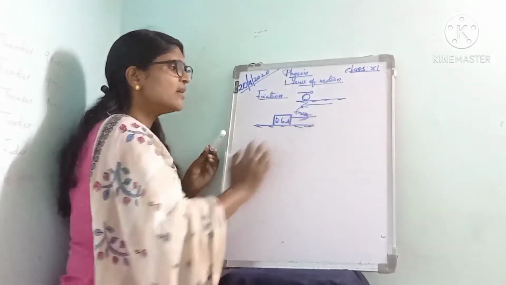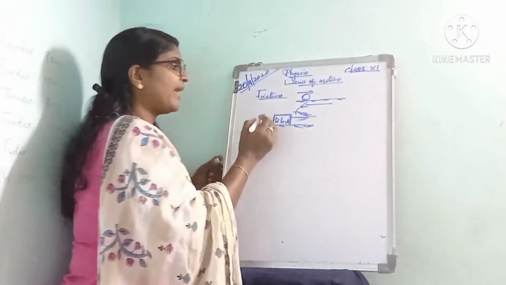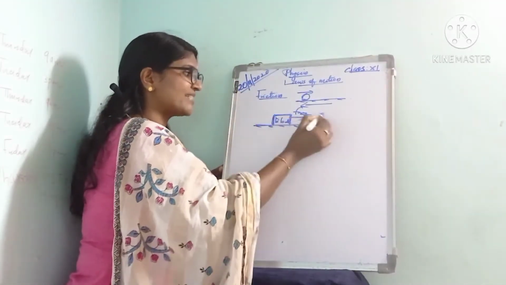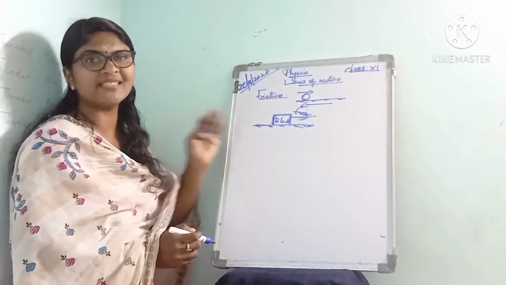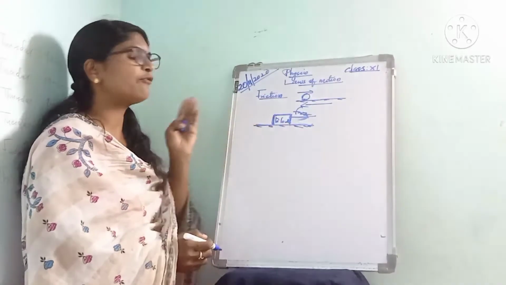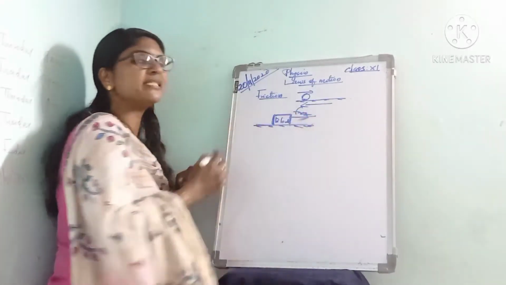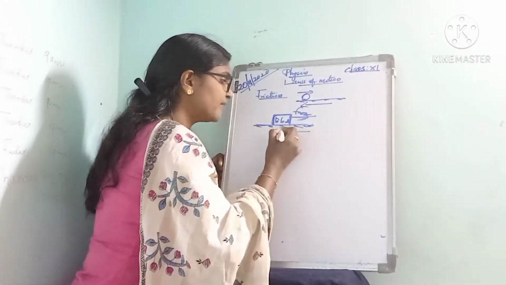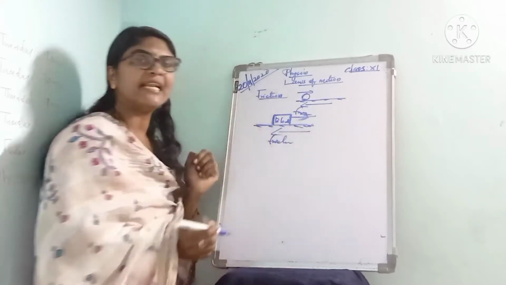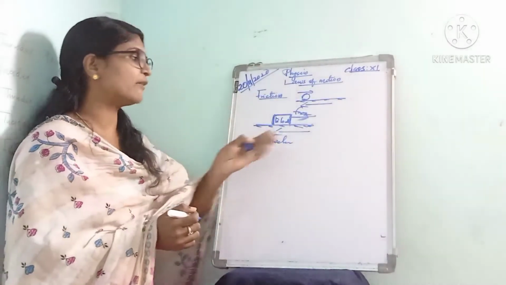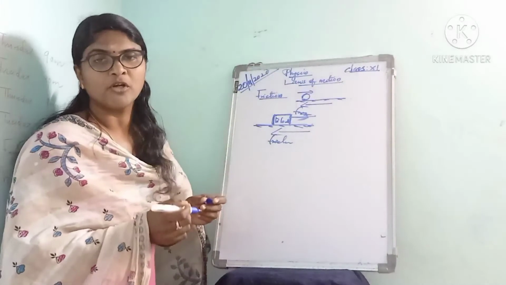The frictional force always opposes the motion of objects. So when we apply a force to this block towards right, the block will move towards right, and the opposing force will come in a direction opposite to the direction of motion of this block, that is towards left. Here the frictional force acts towards left and is parallel to the surface of contact.